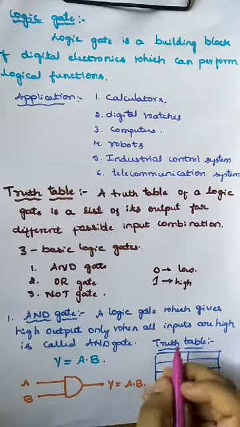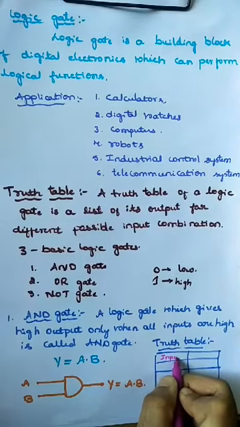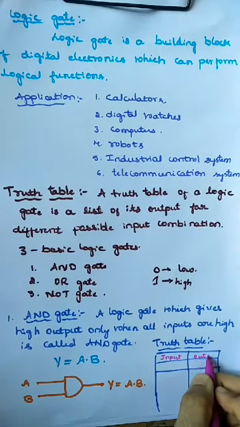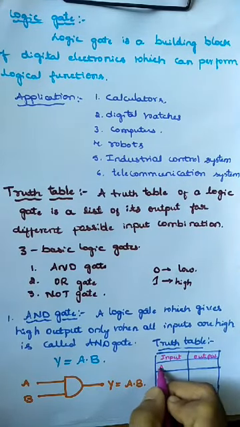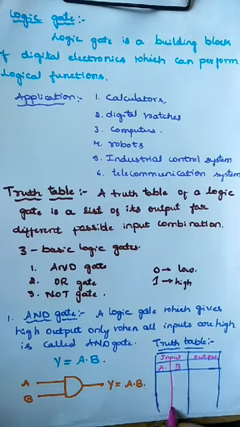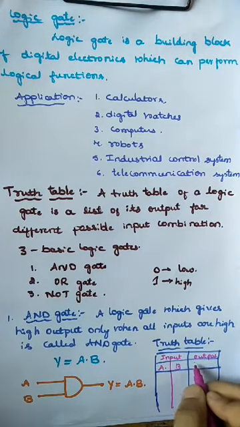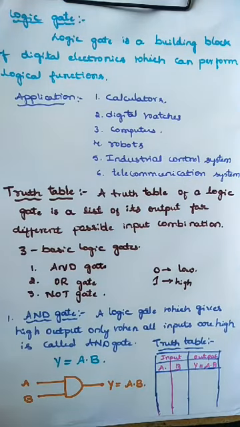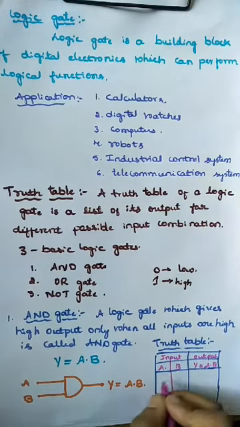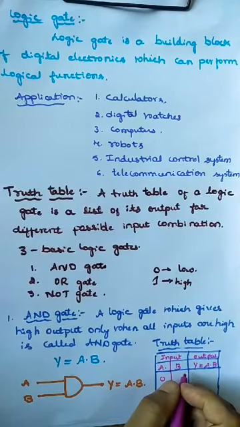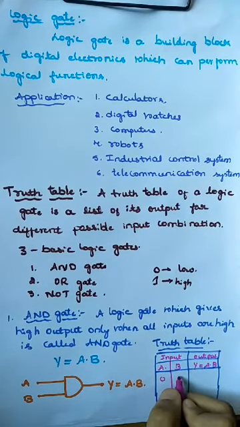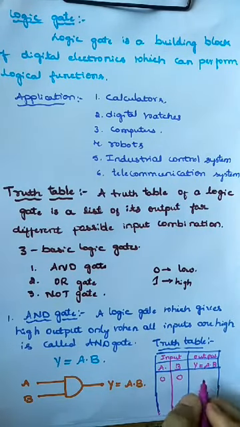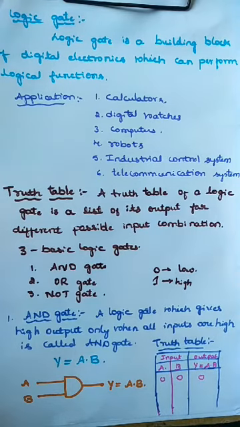Here, this one is input, this one is output, okay. Here are A and B. So two inputs, one output. Y is equal to A dot B. Now if A is 0, meaning low, then B is also low. What about the output? The output is also low.